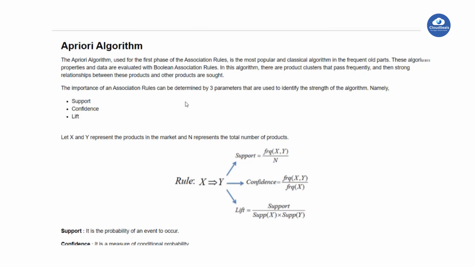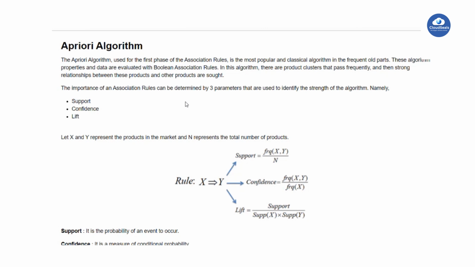So how am I saying this? Based on previous customer behavior, we will build the association rules. How do we decide? For example, out of 10 customers, three customers behave one way, another three customers behave another way, and other three or four customers behave like that. So based on which metrics will you suggest the association rules? For that purpose, we will use three metrics: support, confidence, and lift.